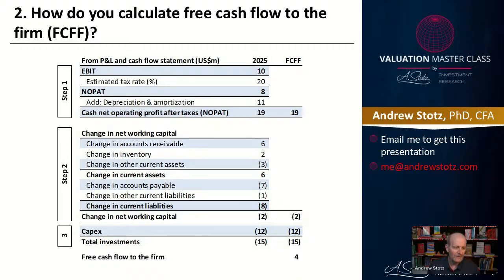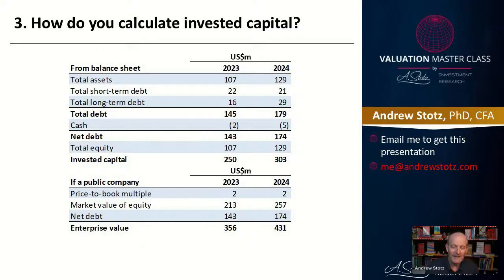The key thing about this is that when I look at free cash flow to the firm, I basically say the company's generating cash. You've got to spend on working capital, and then you've got to spend on CapEx. Now, if you can keep those things down as low as possible, then you're going to generate more free cash flow to the firm. All right. Woo. It's a lot of numbers today.